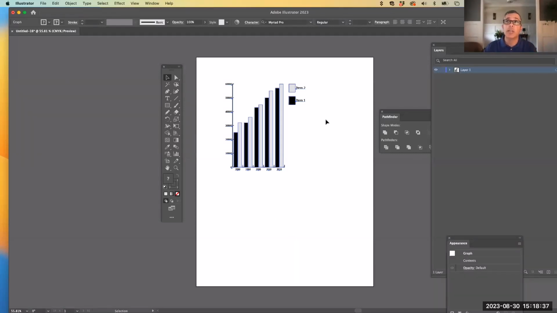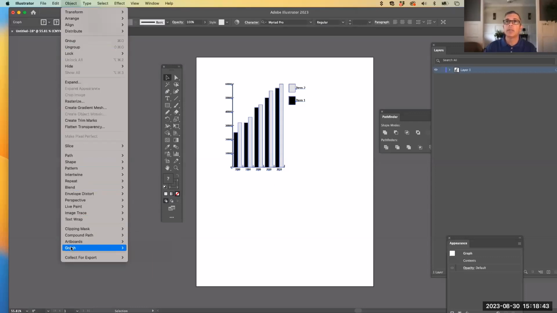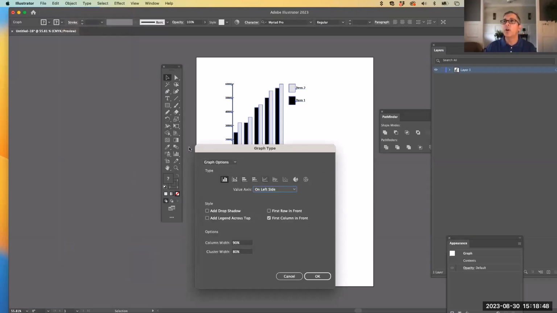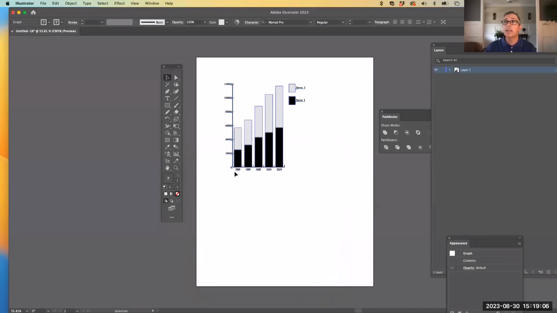Now, I can also change the style of the graphic as well. So by selecting it, I'm going to go to Object, again at the top, and then Graph, and then Type. And you'll see that all those different styles that were in my toolbar actually appear in this dialog box that comes up. So I'm going to hit the graphic right here. That's the stack bar one. And I'm going to hit OK, and let's see what happens. And it stacks it. And it rearranges the left axis for those numbers according to how those numbers are now represented. It automatically does that for you, right? So you can change that back and forth.